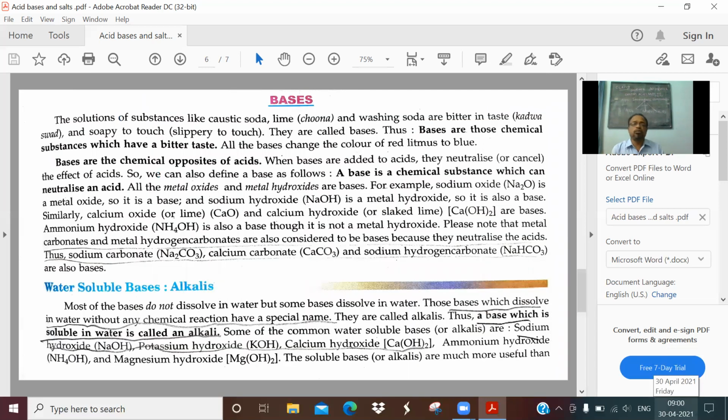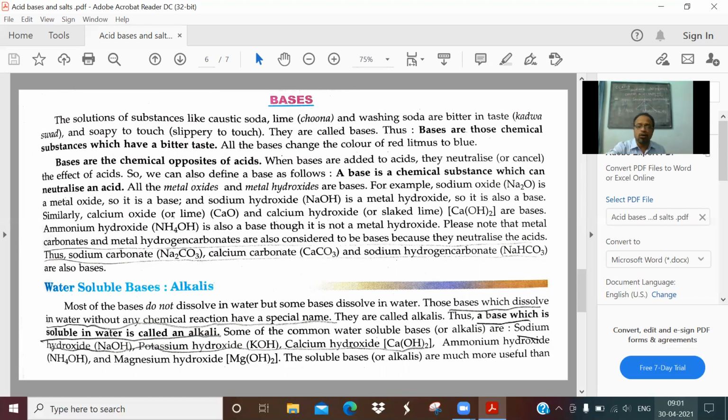Then bases. I told you bases are chemically opposite in nature compared to acids. So the property of a base can be destroyed by the property of the acid and vice versa. One special property of bases is that they have a bitter taste and are soapy to touch. Examples: caustic soda, lime, not lemon, lime, and washing soda, all are bases. Bases which are soluble in water are specially termed as alkalis.